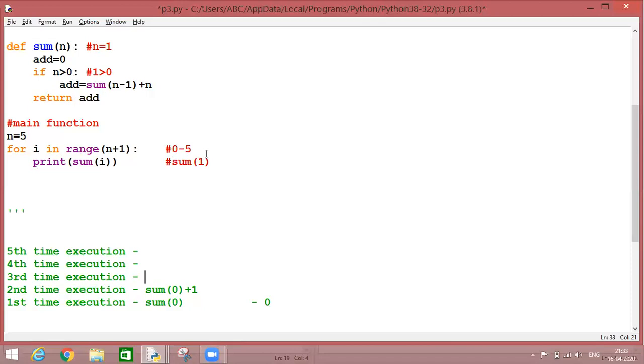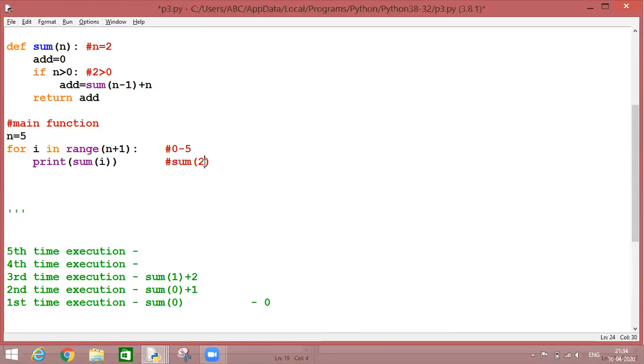After that, the pointer will again come back over here. The i value has been incremented by 1 again. It has become 2. Now again it will go and be stored into my formal parameter. The condition will be checked over here. Yes, of course, 2 is greater than 0. We are entering over here. Again we are calculating it, but no result will be taken, but this statement will be generated: sum of 1 plus 2.